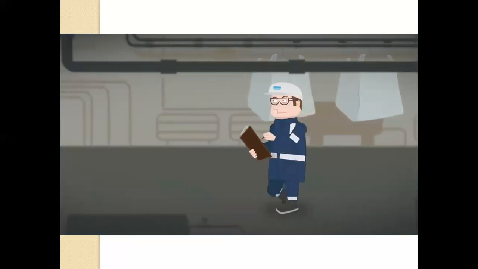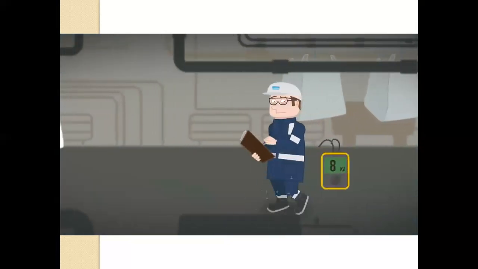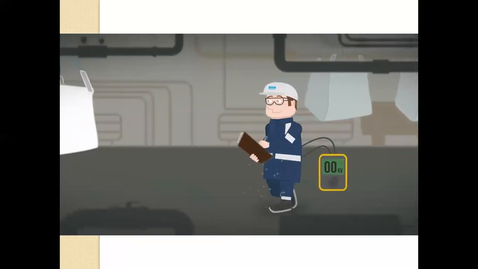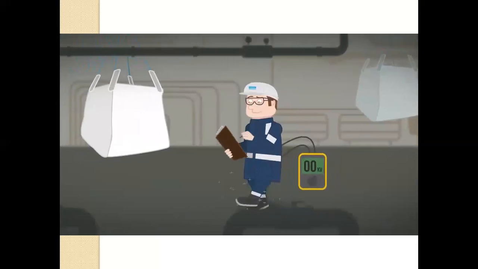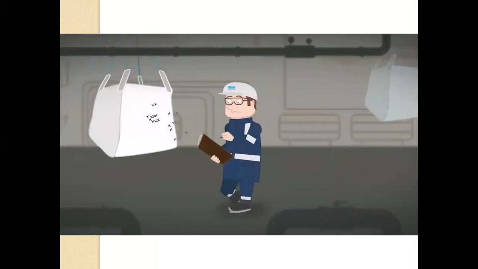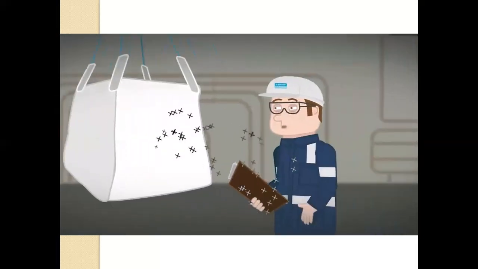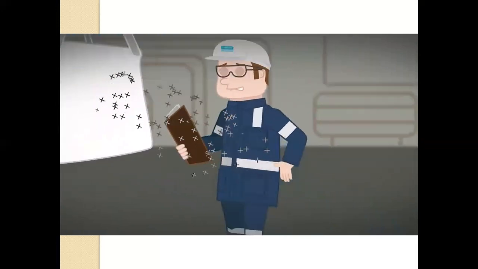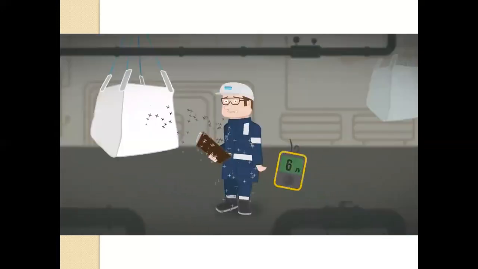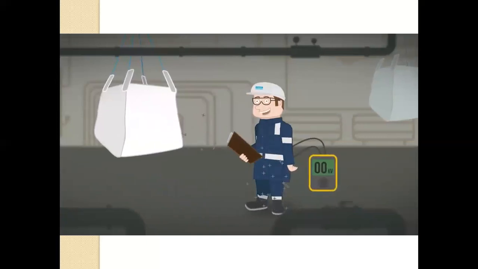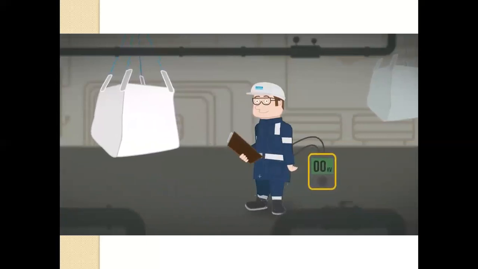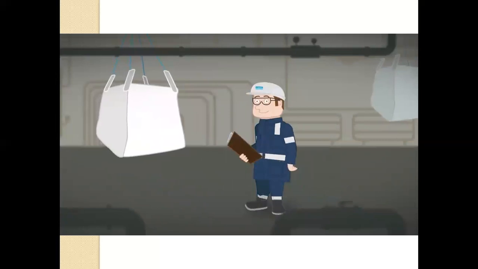Paul is heading over to the production unit, but this time he's wearing anti-static shoes in addition to the anti-static workwear. He comes in the proximity of a charged big bag, and the charges are attracted to Paul's clothing by induction. The charges immediately flow over Paul to the ground. When Paul moves away from the charged big bag, the flow of charges from the big bag to the person stop, and the remaining charges leave Paul and are grounded.